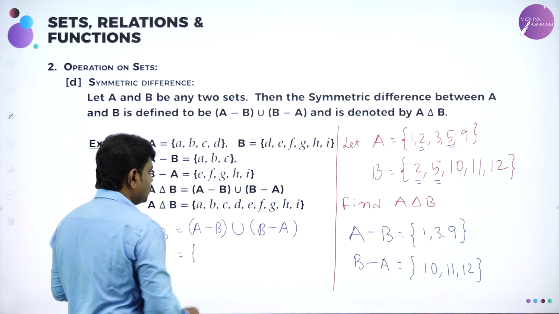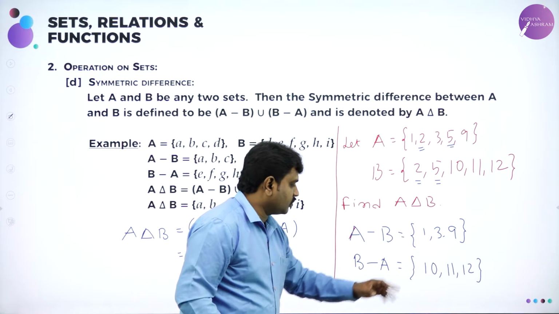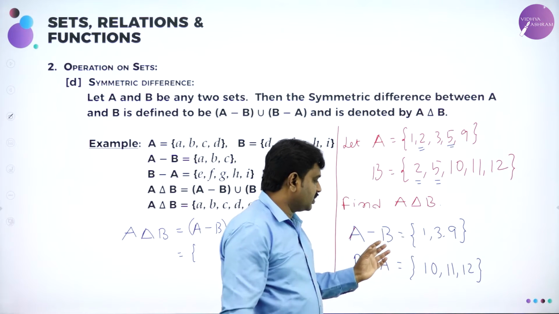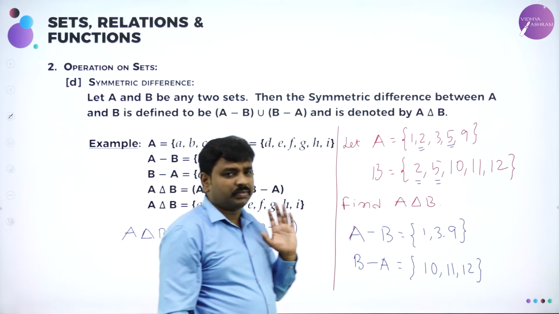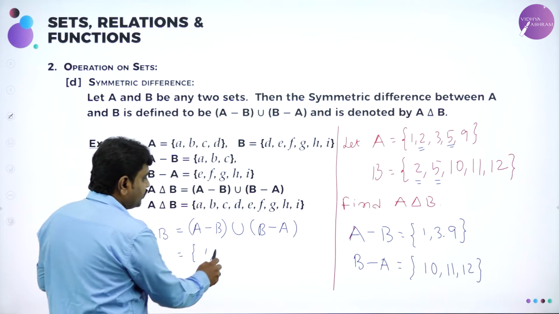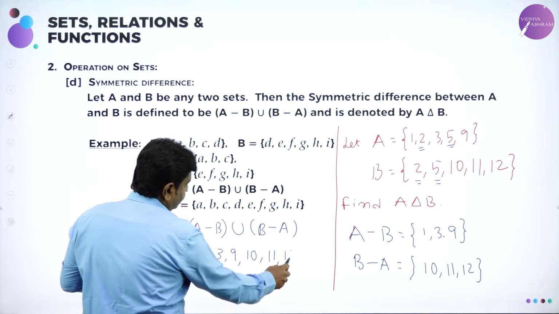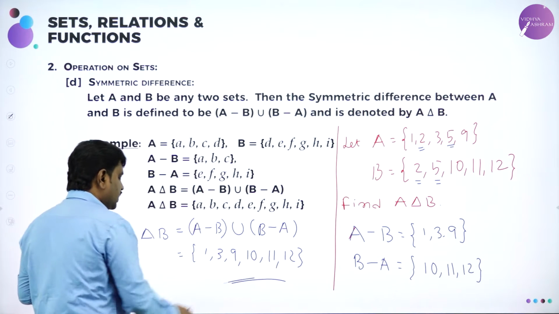What is A minus B? A minus B is 1, 3, 9. What is B minus A? 10, 11, 12. Union means what? Combine the elements of both the sets and you should not repeat any element. So, it will become 1, 3, 9, 10, 11, 12. I have done union. This is A delta B.